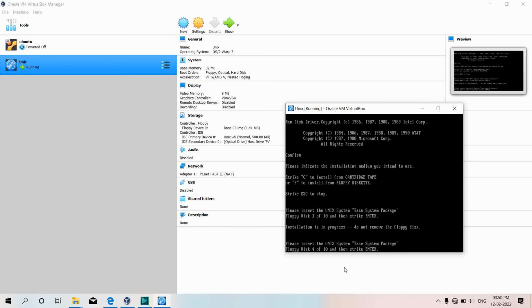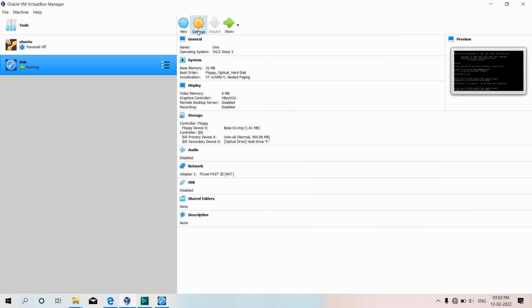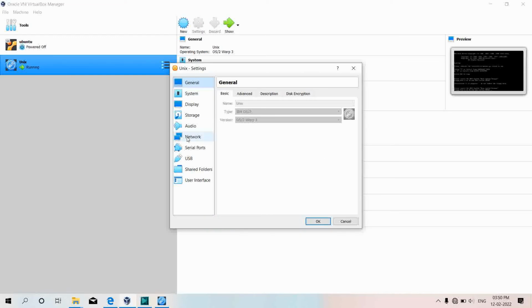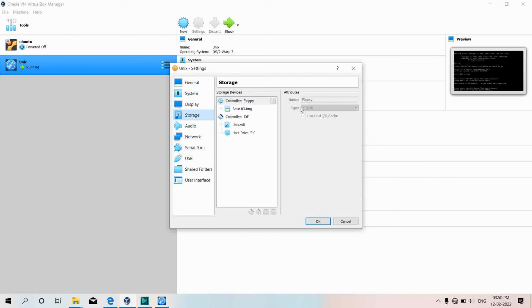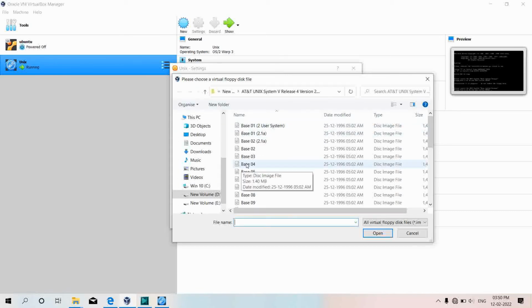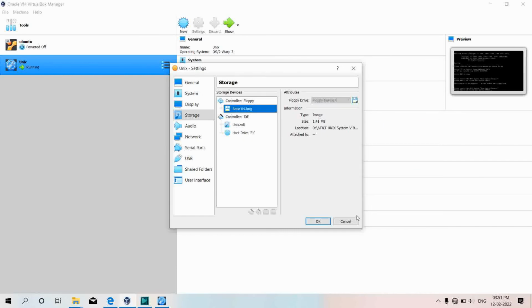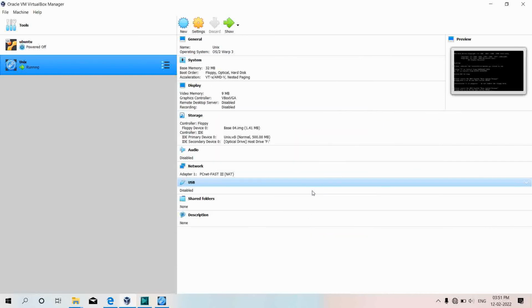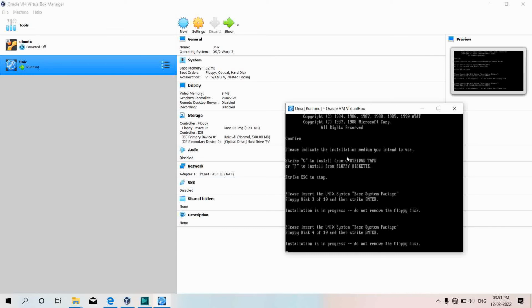Now it is instructed to insert the floppy disk 4. I'll again go on setting and I'll add base 04 disk image, and again I will press on show and enter, and it is again showing me the message installation is in progress.